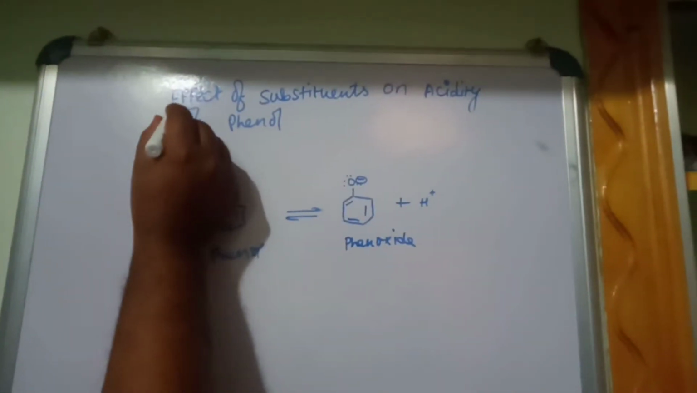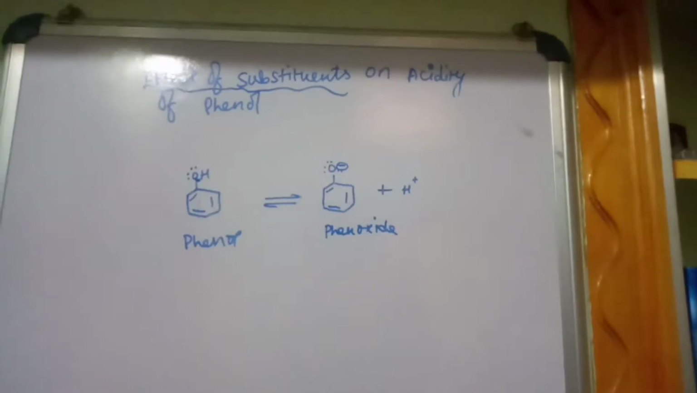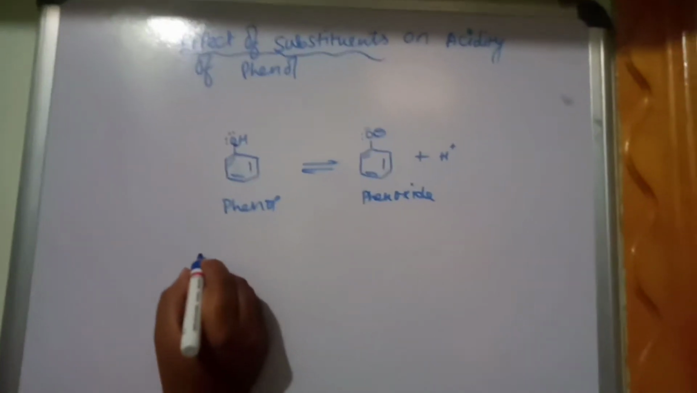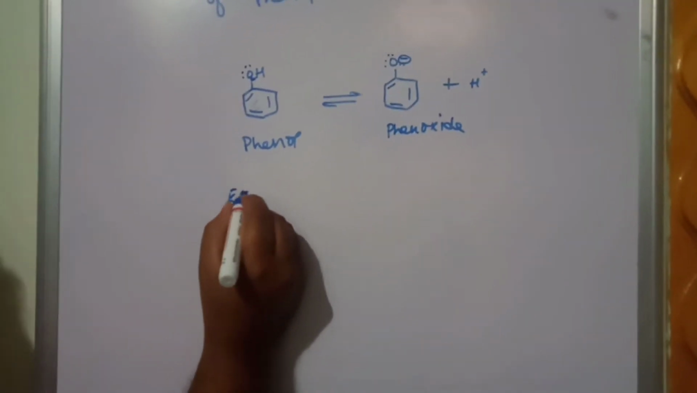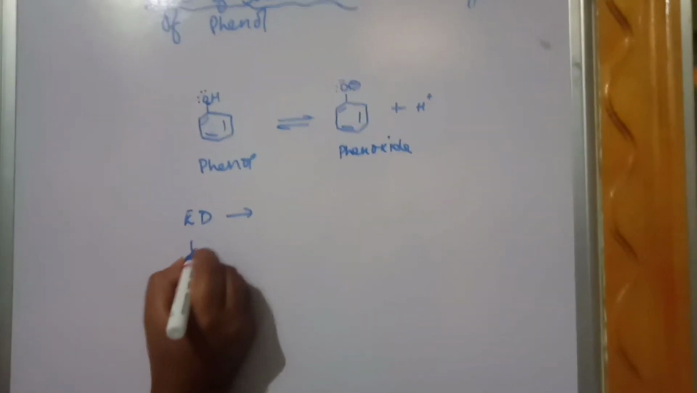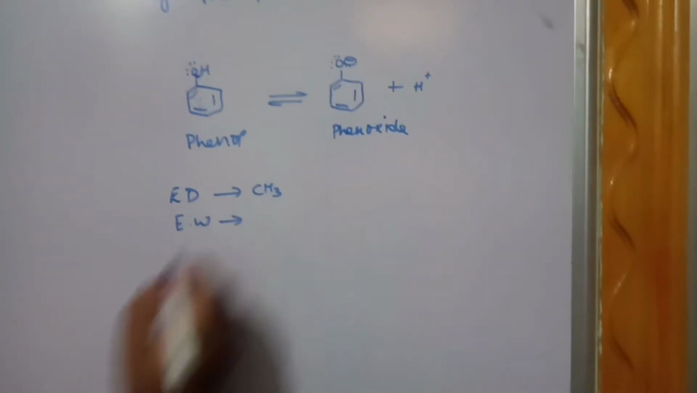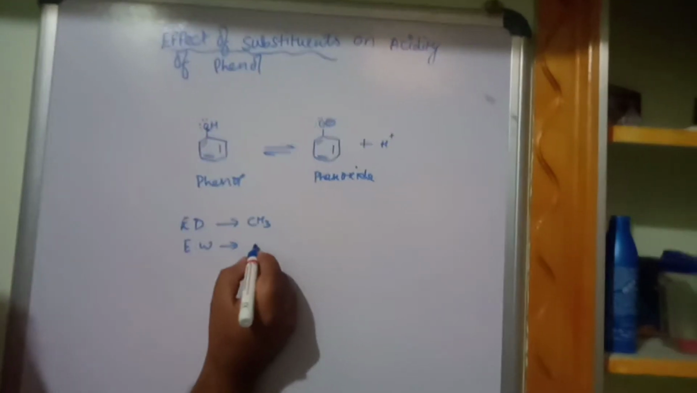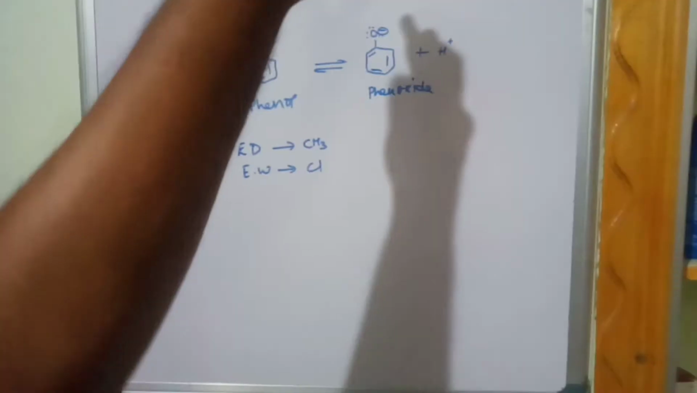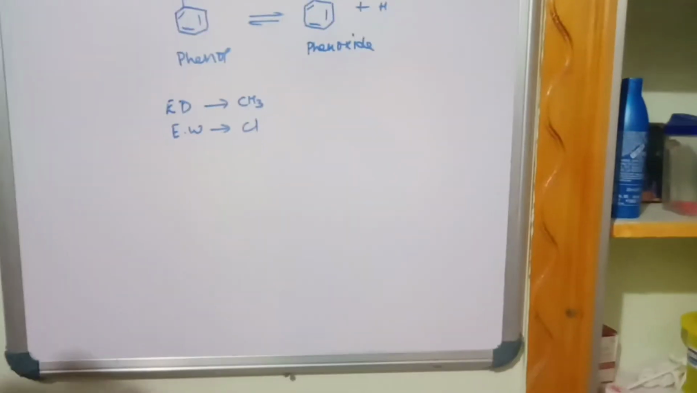Now we are talking about the effect of substituents. We know that there are two types of substituents: one is electron donating and the other is electron withdrawing. I take one example. The methyl group is a weakly electron donating group. I take chlorine as the electron withdrawing group. So by keeping these substituents on the phenol, whether the acidity will increase or decrease, that is the most important question.